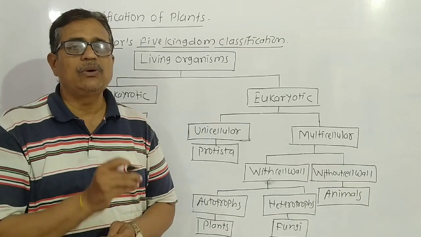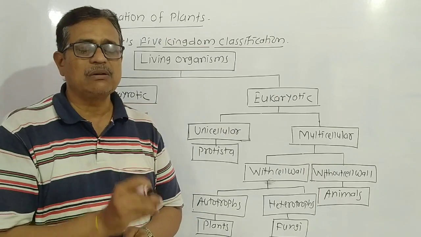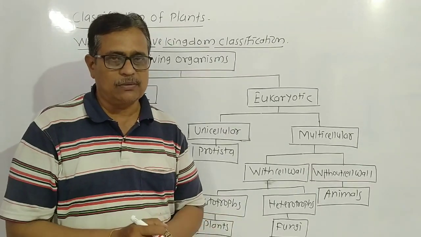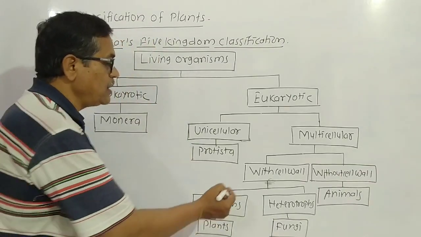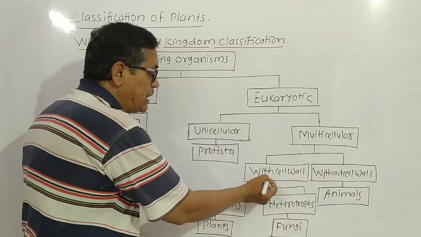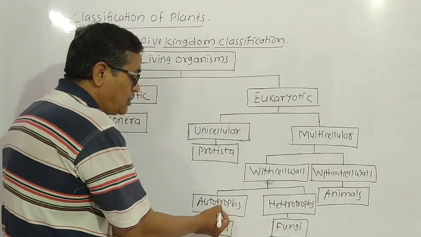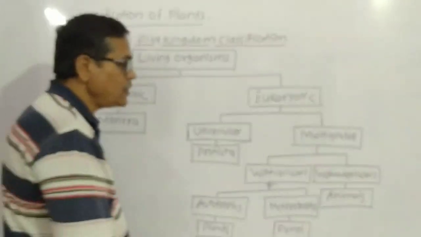They feed on or survive on dead and decomposed material. Hence they are called heterotrophs. They take food from others. In this way, with cell wall organisms get divided into autotrophs and heterotrophs. Autotrophs are plants and heterotrophs are fungi.